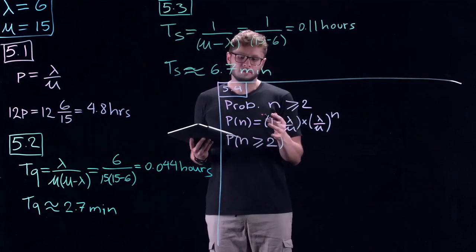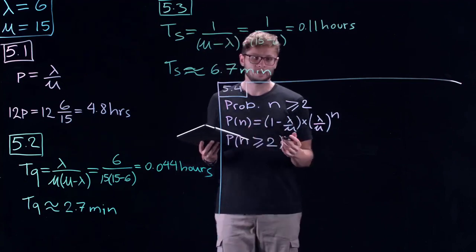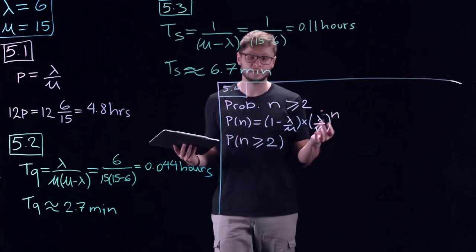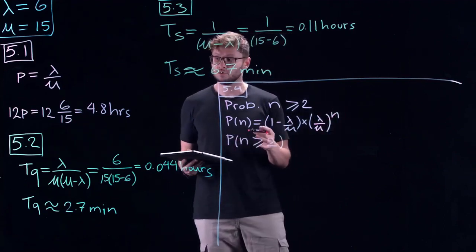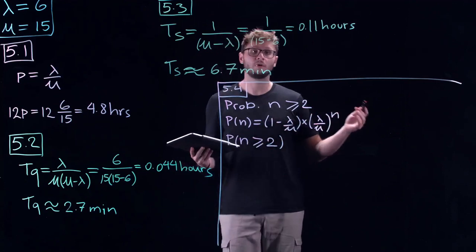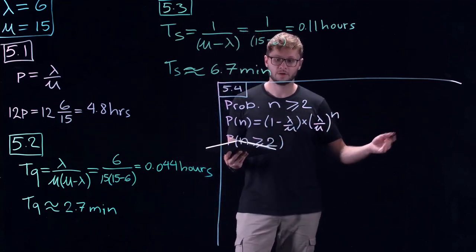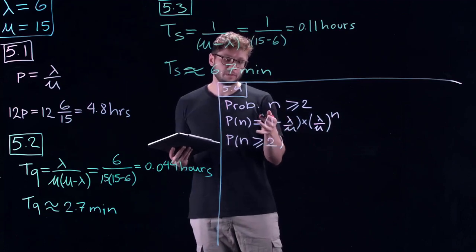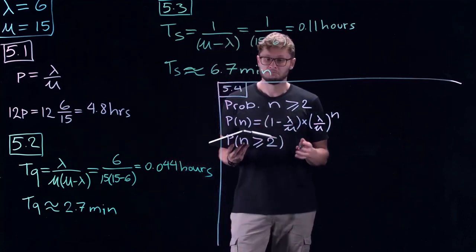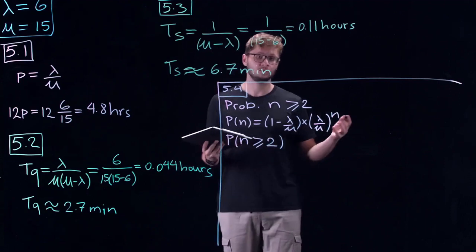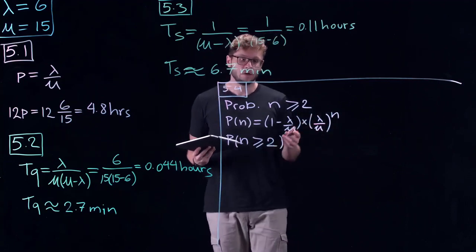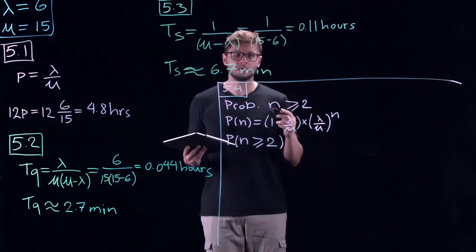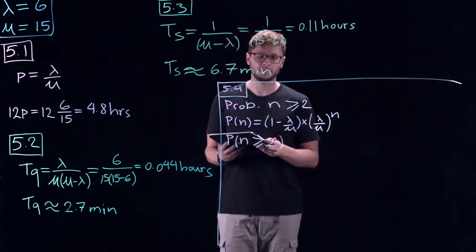Because there's no possible way of calculating the probabilities that there are 2, 3, 4, 5, all the way to infinity people in the system, the way to calculate probabilities for a range from 2 to infinity is by subtracting all other possibilities from 1, 1 being 100% probability.